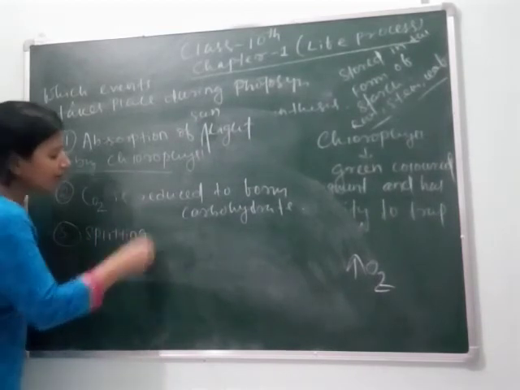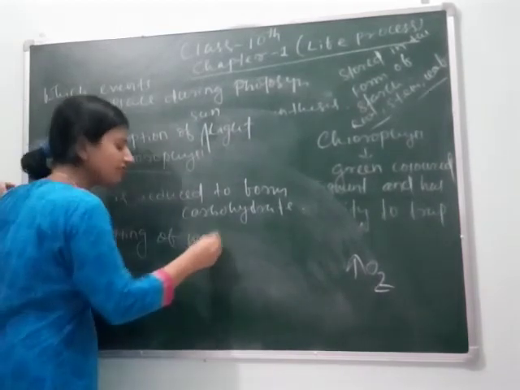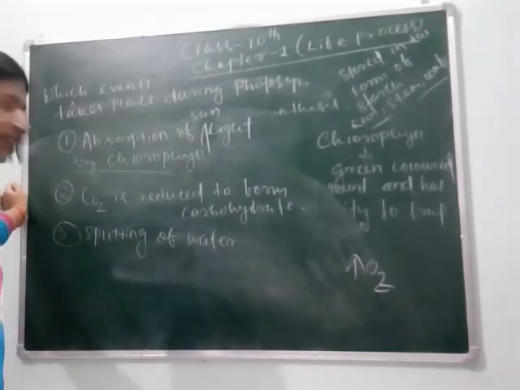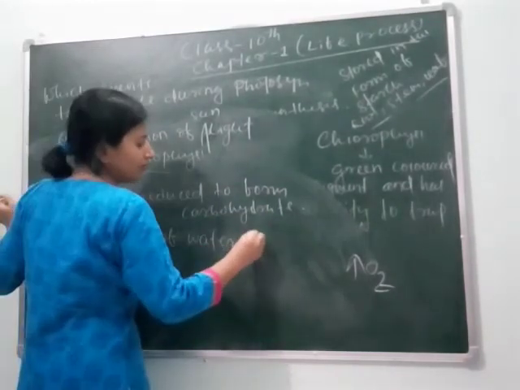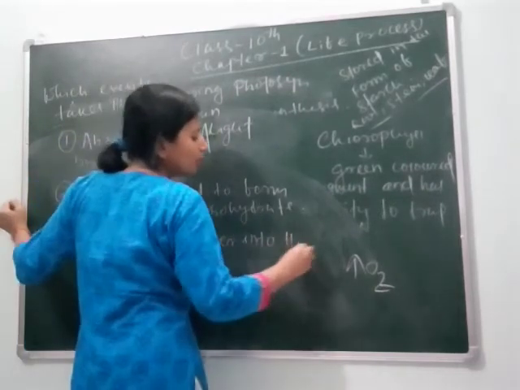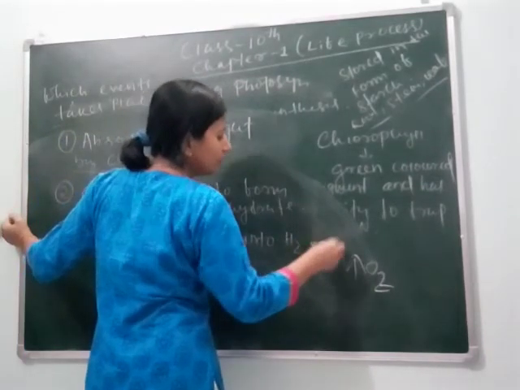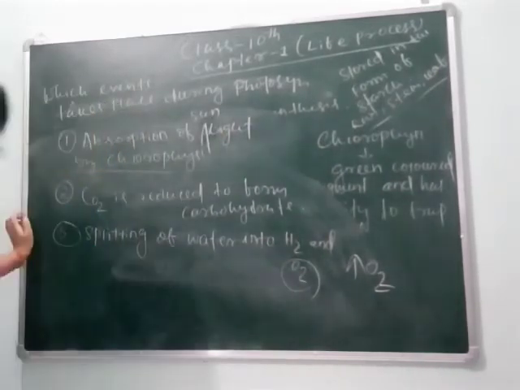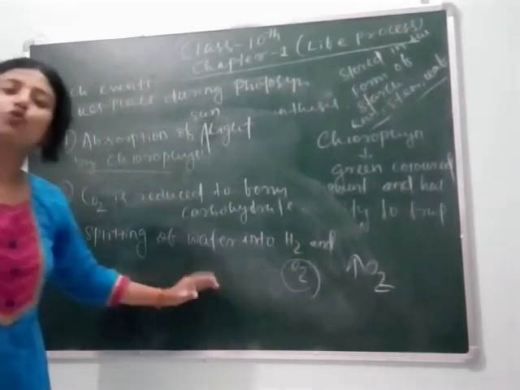So the third event is the splitting of water. Splitting of water means breakdown of water in the presence of sunlight, means light breaks water into H2 and O2. So the oxygen released during photosynthesis is due to breakdown of water.